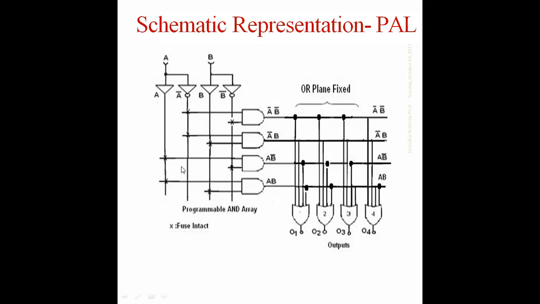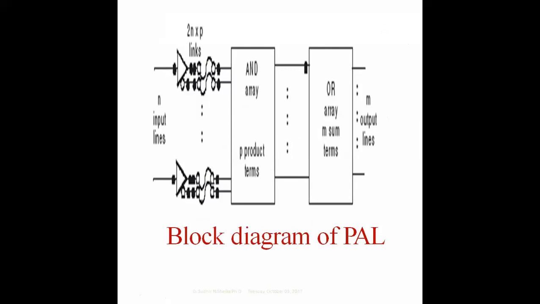array, that is in the PAL. PAL means there is a programmable AND array here, and a fixed OR array. Okay, it is a simple block diagram of a PAL. Here see the things called fuses are available at the AND array side, but the fixed OR array.